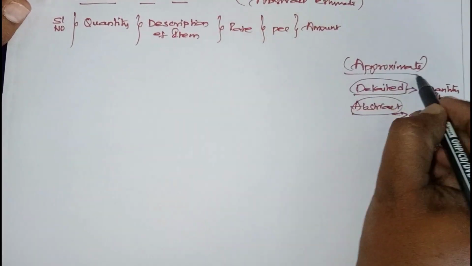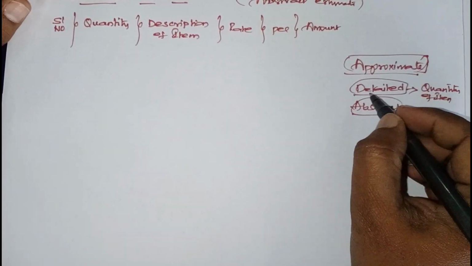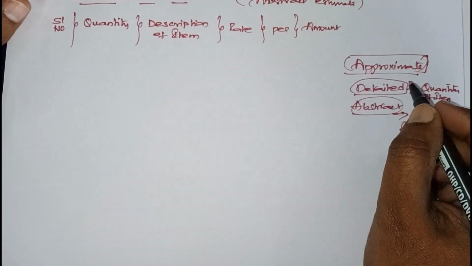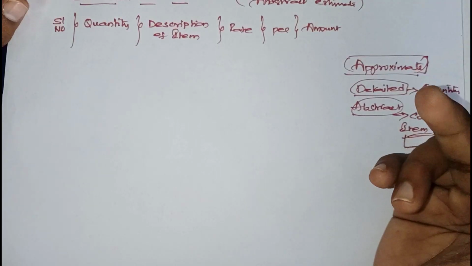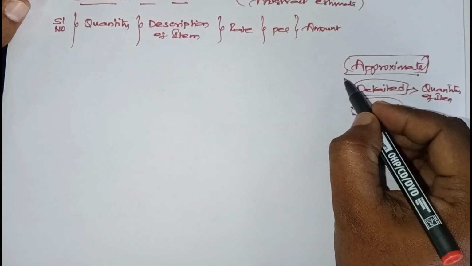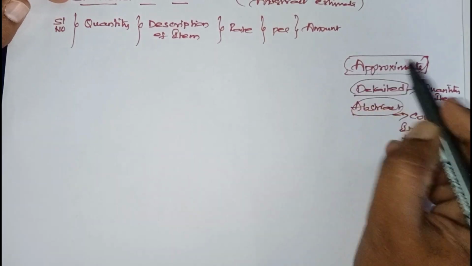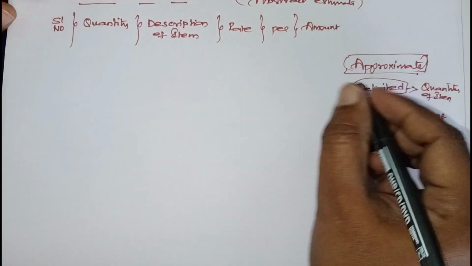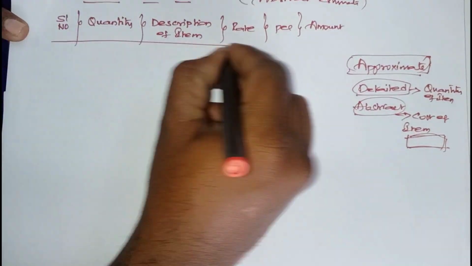Now what is the approximate estimate? Approximate is nothing but for raising the fund, or to check whether the funds we have are sufficient to do the project work or not. We can arrive at it by previous experience or nearby areas. If something is constructed like that, it will be changing. So this is the thing.